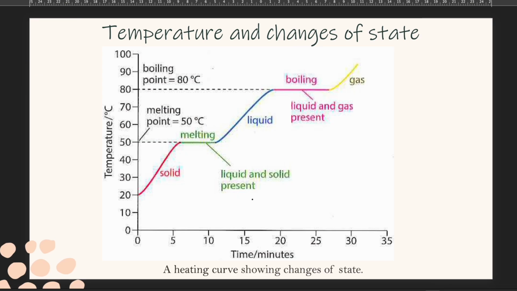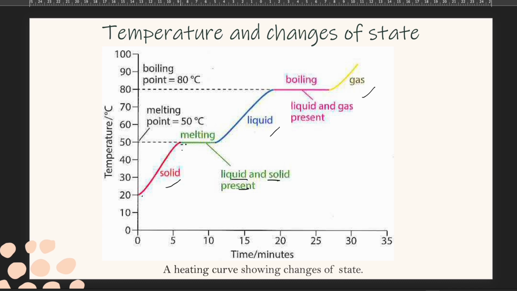Right, so now the heating curve. Let's talk about the heating curve. Solid to liquid to gas. So when we heat a solid, the particles of the solid vibrate more, gaining kinetic energy, right? So the temperature of the solid rises from 20 to 50. At 50 degrees Celsius, the solid starts melting, but liquid and solid are still present.